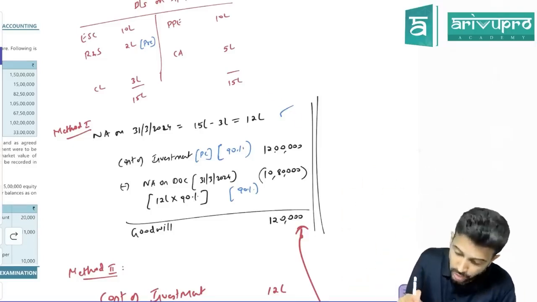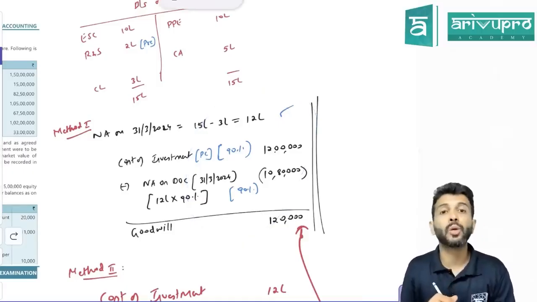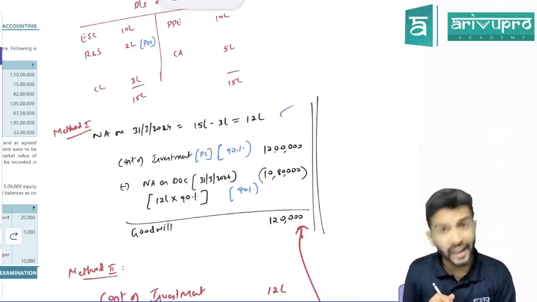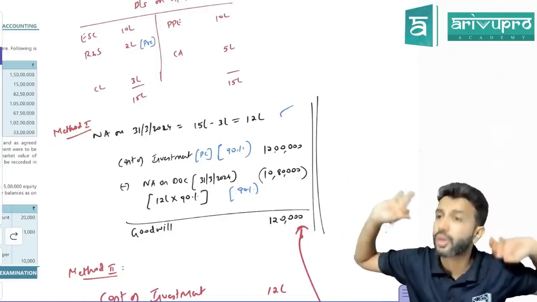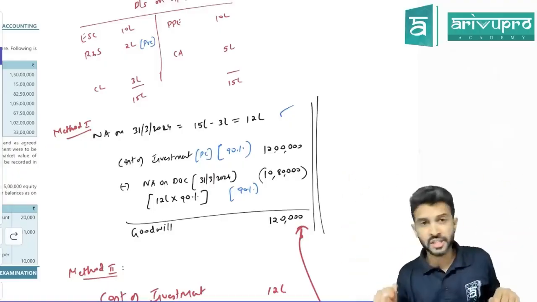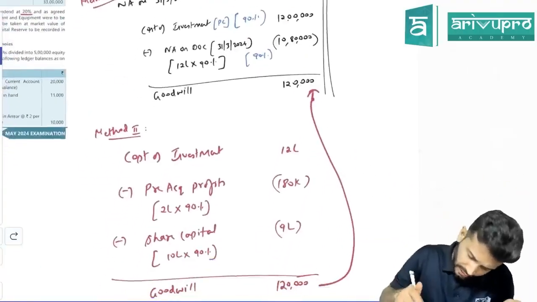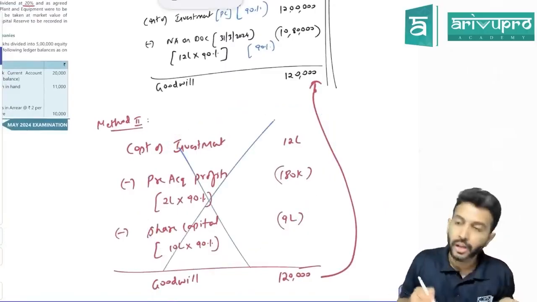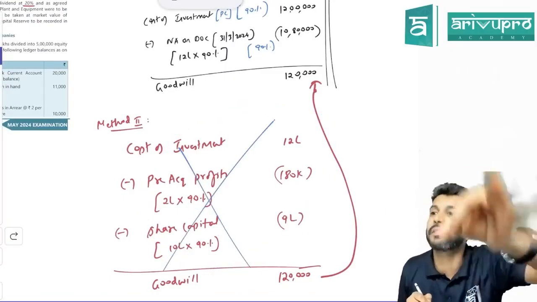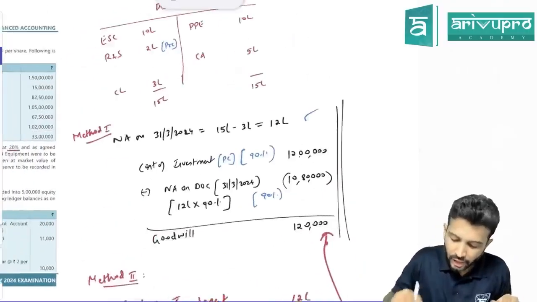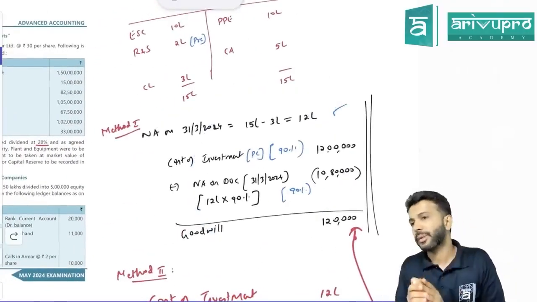Okay. In some problems you may have to do this differently, because they will only give asset information and liability information. Share capital and reserves and surplus will not be given at all. If that information is not given, can you apply this method or not? For you to apply this method, reserves and surplus and share capital must be given. If it is not given, then you have to apply the previous method only.